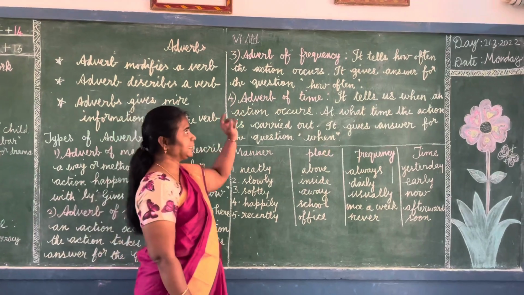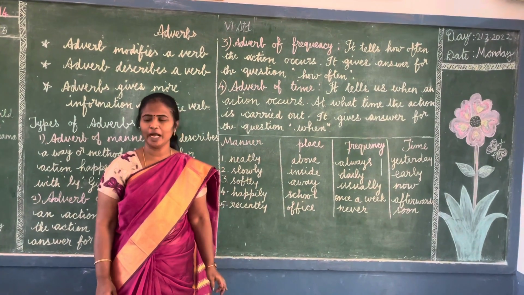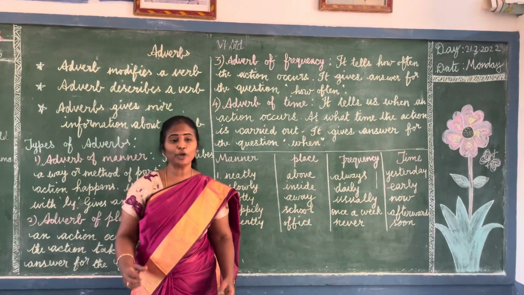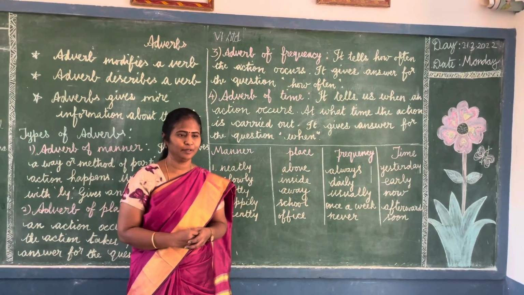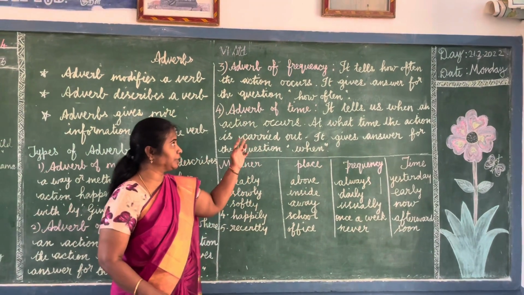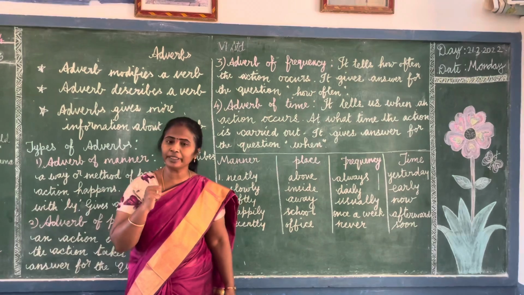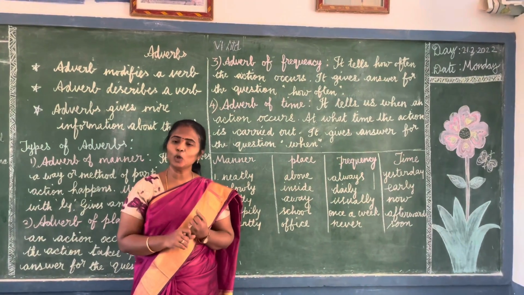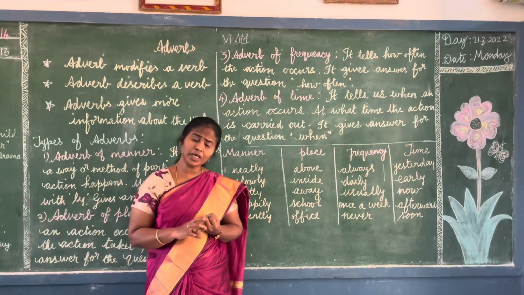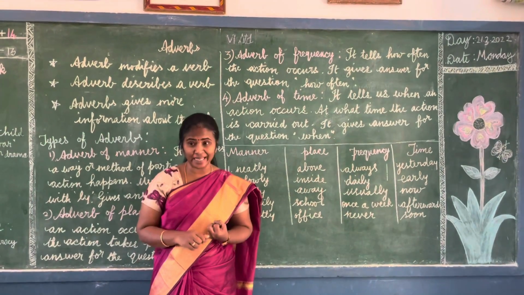Next is adverb of frequency. What do you mean by frequency? Frequently I have bus facilities. Means what? Very often. So adverb of frequency tells us how often the action takes place. I go to my grandma's house once in a week. I come to school daily.